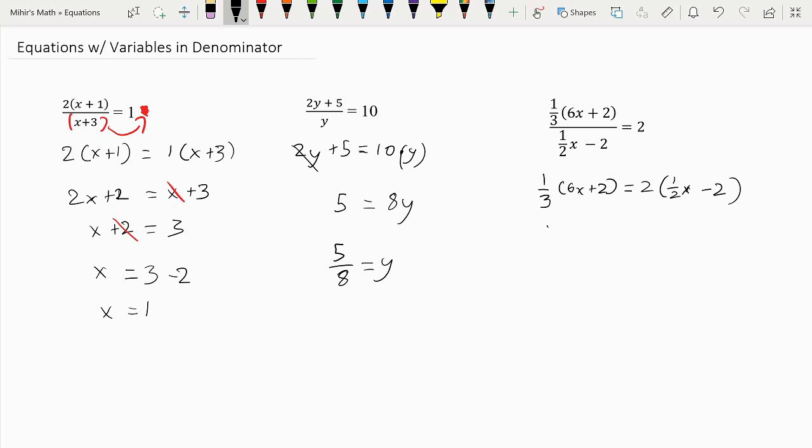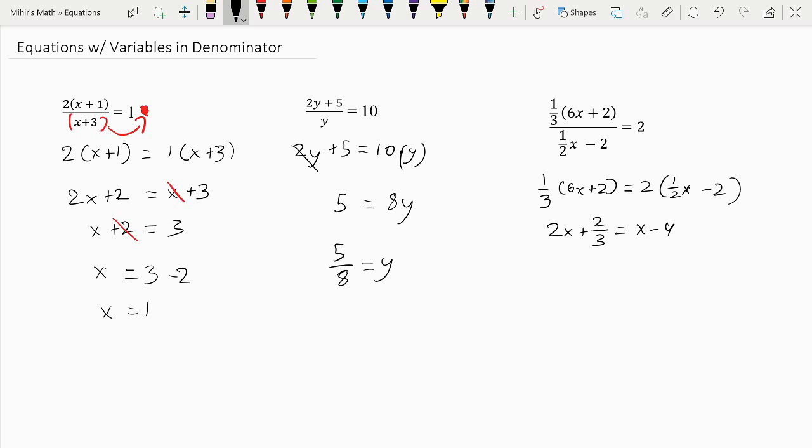So this 1/3 multiplied by 6x, that's equal to 2x. Then 1/3 multiplied by 2 is just equal to 2/3. So this is equal to 2 times 1/2 x minus 2. So 2 times 1/2 x is just x, and then 2 times -2 is just -4.